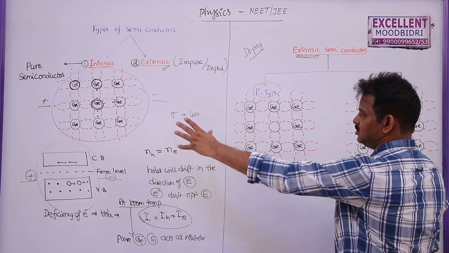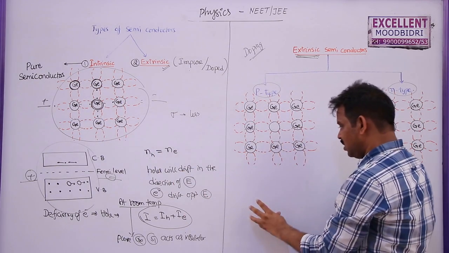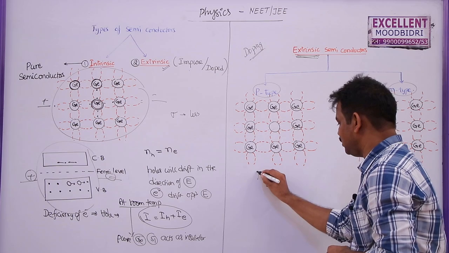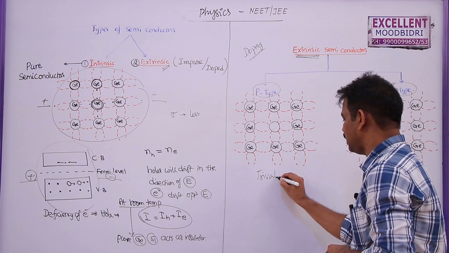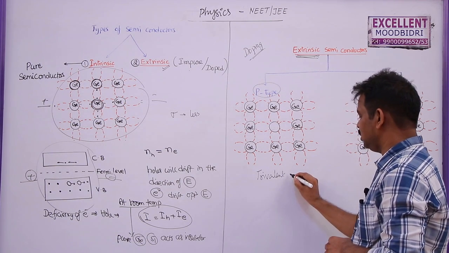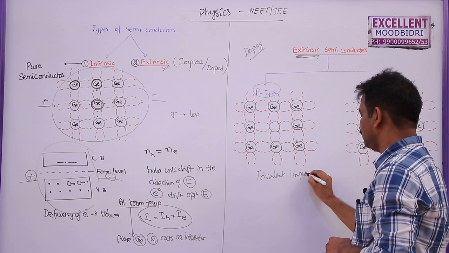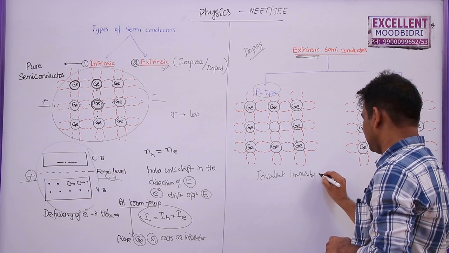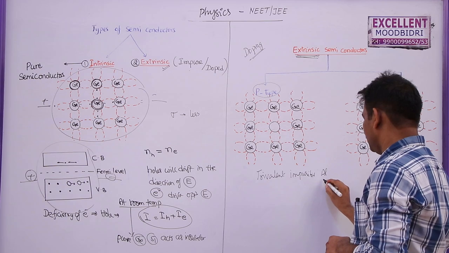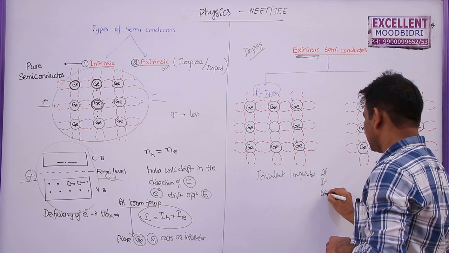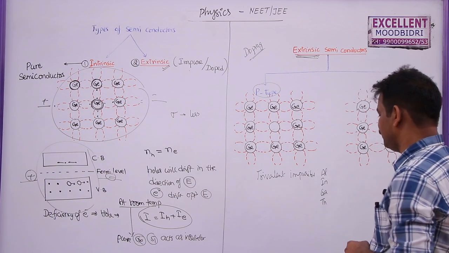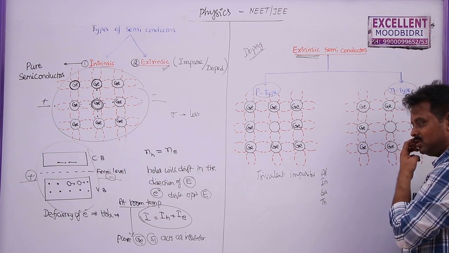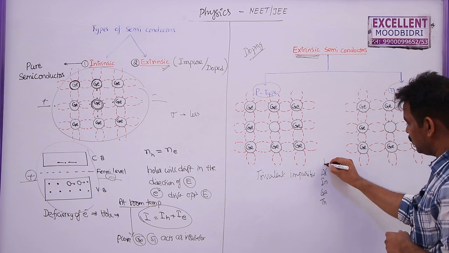In pure germanium, we can add a trivalent impurity, valency 3, like aluminum, indium, gallium, thallium. So these are the trivalent impurities including boron.